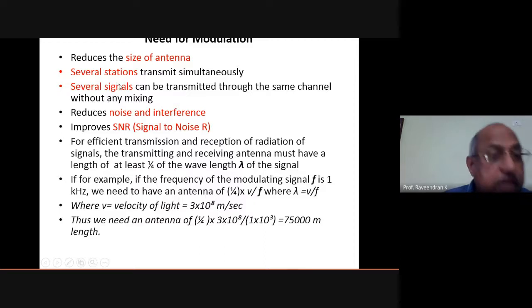For example, Alapi radio station has a transmitting frequency of more than 1 megahertz, I think. Kozhikode radio station has 600, 680, 500 or 680 kilohertz, like that. So different transmission stations will have different frequencies of transmission, which means different stations can transmit information, and that can be received by the same receiver radio equipment. Similarly, several signals can be transmitted through the same channel without any mixing.